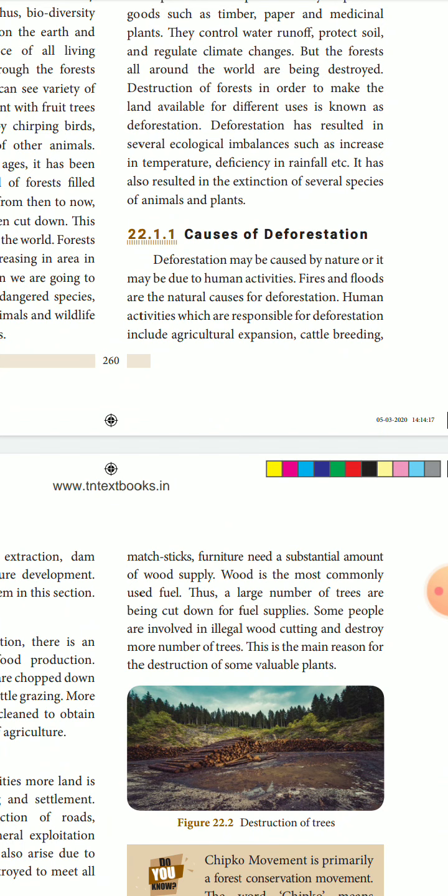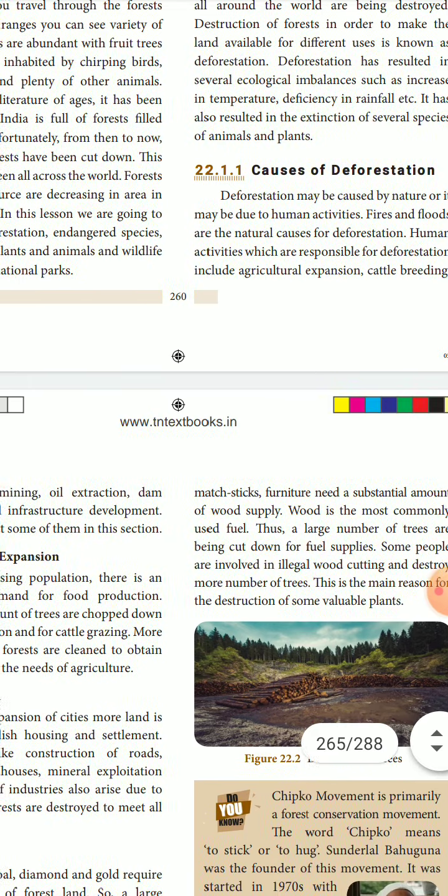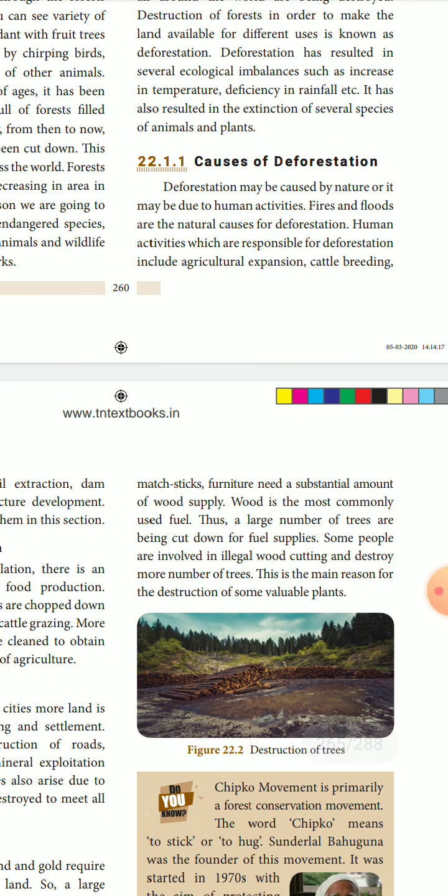Now what are the causes of deforestation? Sometimes deforestation may be caused by nature, that means suddenly an earthquake or a landslide. This all happens by nature. Or sometimes fires and floods. Fires sometimes happen because of high temperature, when the dried leaves or twigs get burned, and it will destroy the forest area.